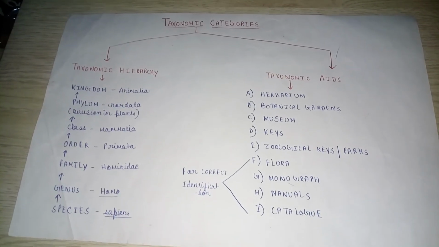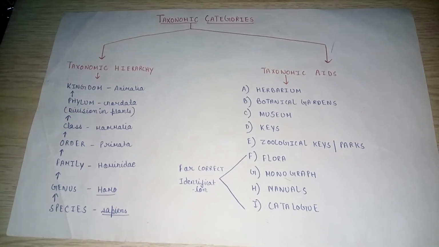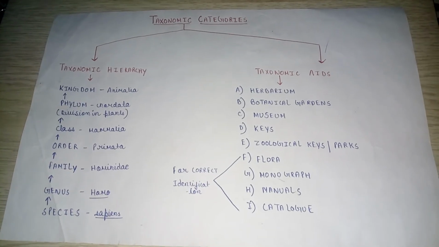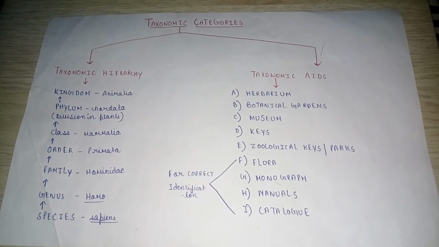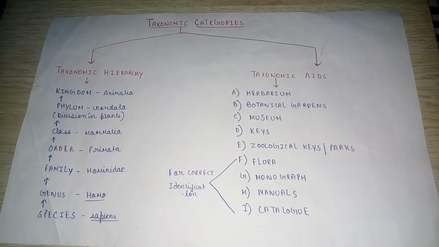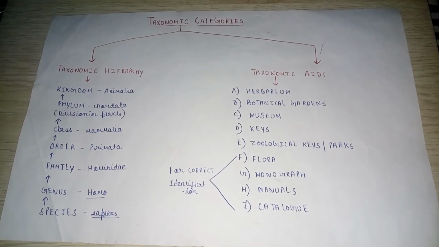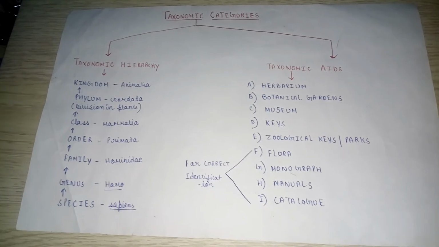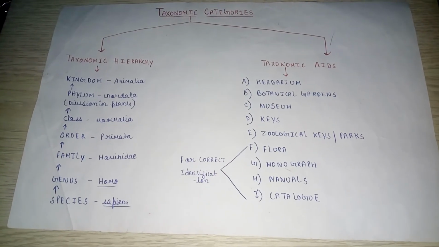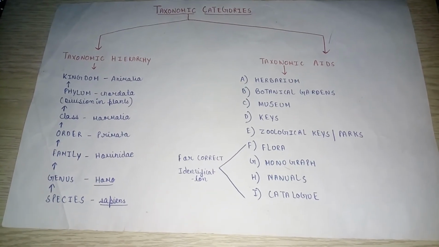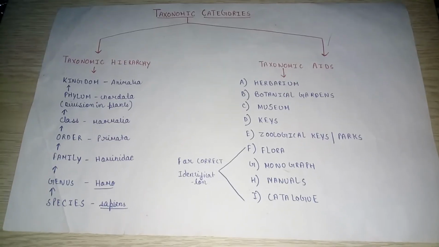Taxonomic work involves studies both in field and in laboratories. Taxonomists have developed different types of taxonomic aids to help in identification, nomenclature and classification of organisms. The important taxonomic aids are herbaria, botanical garden, museum, zoological park and keys.